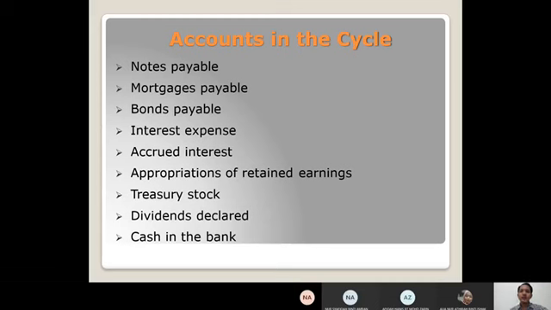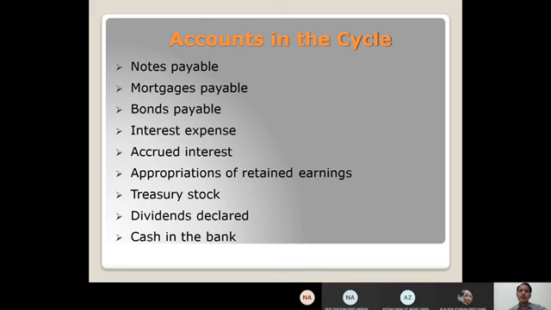Bond payable. Bonds payable are a form of long-term debt usually issued by corporations, hospitals, and governments. The issuer of the bond makes a formal promise or agreement to pay interest, usually every 6 months, which is semi-annually, and to pay the principal or maturity amount at a specific date some years in the future.